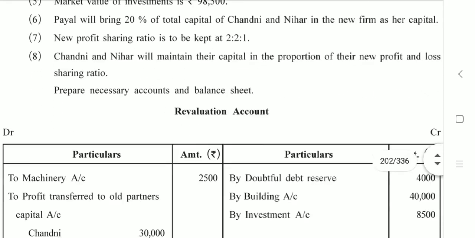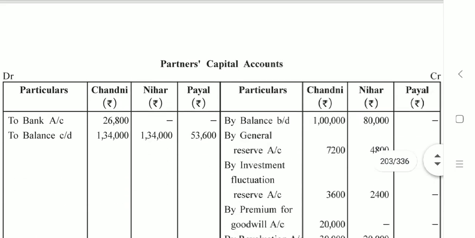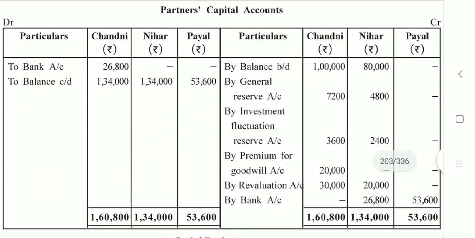So, partners' capital accounts, page number 199, credit side, by general reserve account 7,200 and 4,800. Then by investment fluctuation reserve 3,600 and 2,400. Alright.